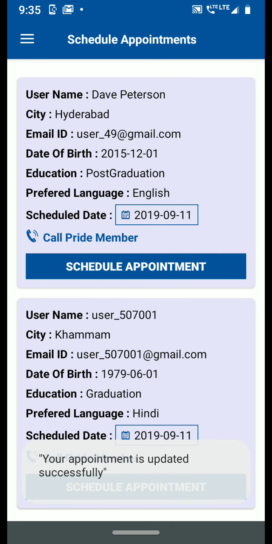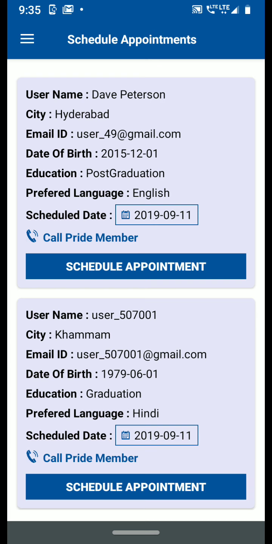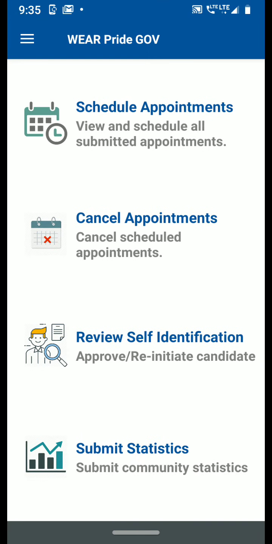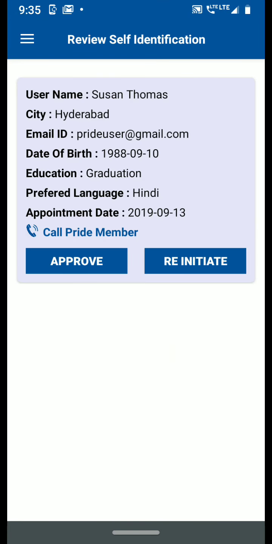For all the users to whom government has scheduled the appointments, all those transactions would come under review self-identification process. So this is a transaction for which the government user has just done the schedule appointment.